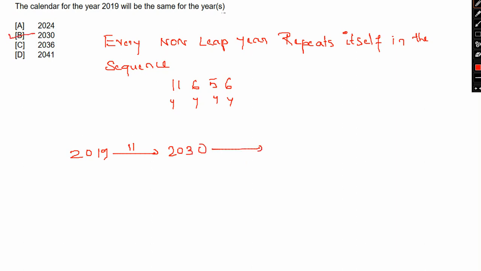Followed by 6, 2036. Followed by 5, 2041, and followed by 6, 2047. So options A, B, C and D are all correct options. So this is the sequence on which it goes. I hope this is clear to you.